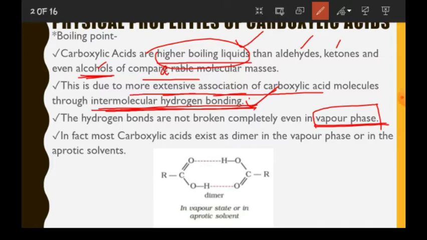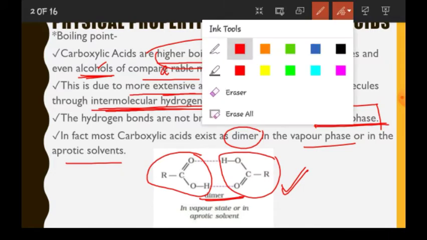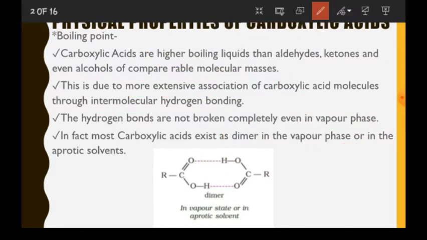In fact, most of the carboxylic acids exist as dimer in vapor phase or in aprotic solvent. See here, dimer is shown. This is one molecule of carboxylic acid, this is another molecule of carboxylic acid, and the red lines shown here show that they have been attached through hydrogen bond and two molecules remain associated.